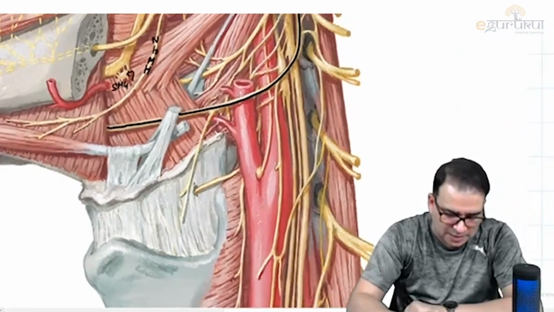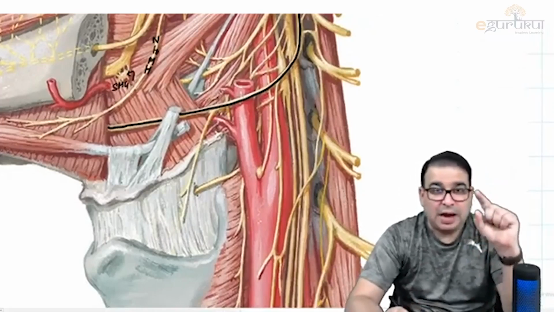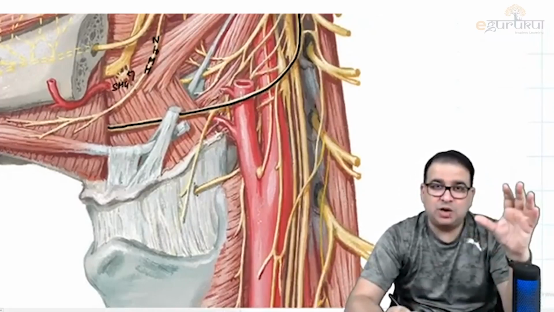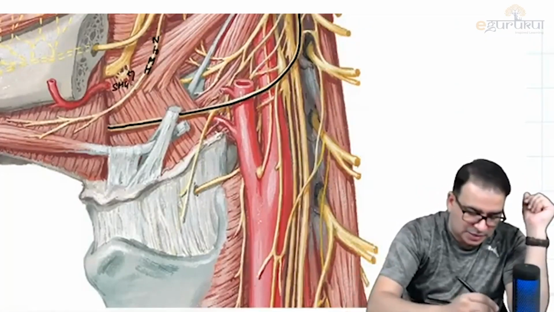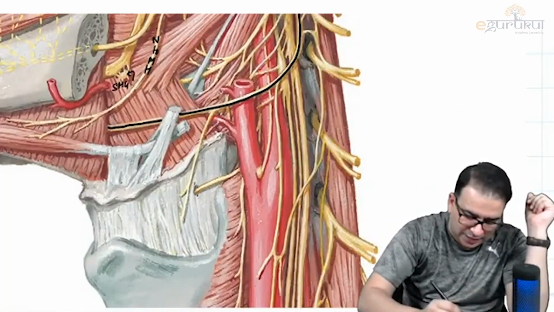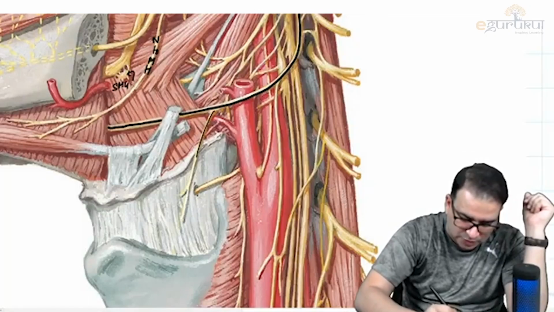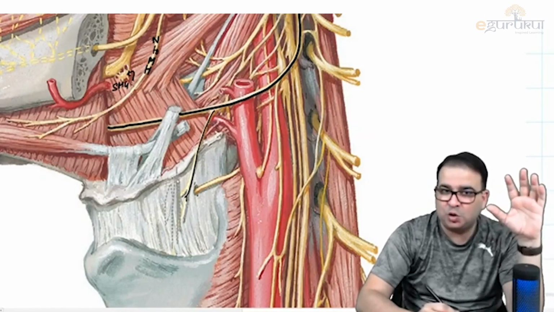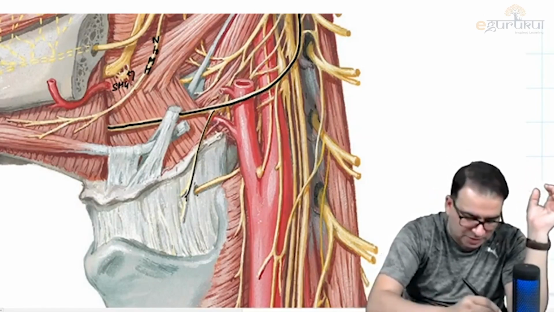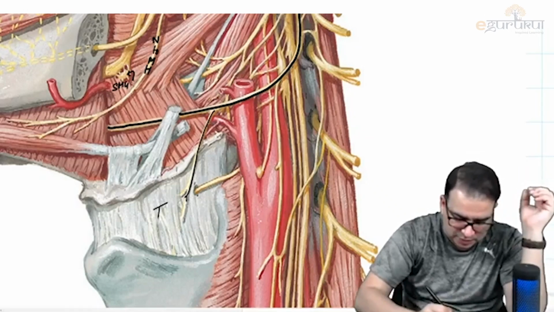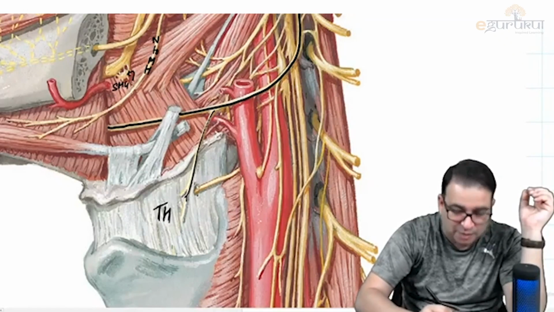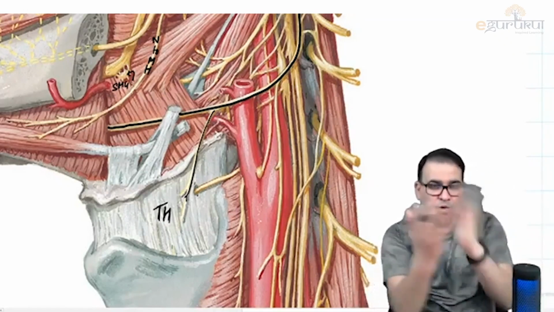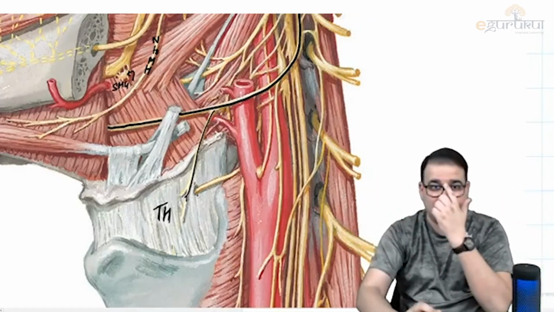Now, why am I saying it is the hypoglossal nerve? First of all, which nerve was joining the hypoglossal nerve? C1 nerve was joining it. C1 nerve joins the hypoglossal nerve and then will leave the hypoglossal nerve to supply one muscle which will be in this region. What muscle? Thyrohyoid. They have not shown the thyrohyoid muscle, but if it is present, it will be here only, between the thyroid and hyoid here. So that's the C1 nerve coming from the hypoglossal. We are seeing it the other way around, from how we drew it.